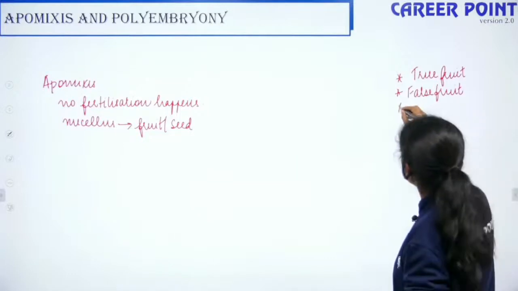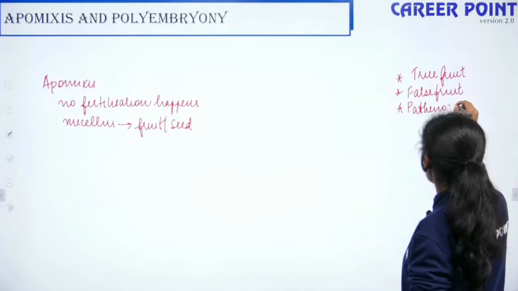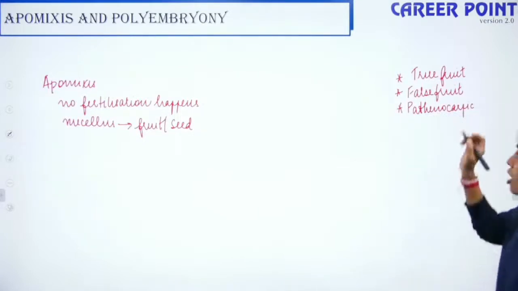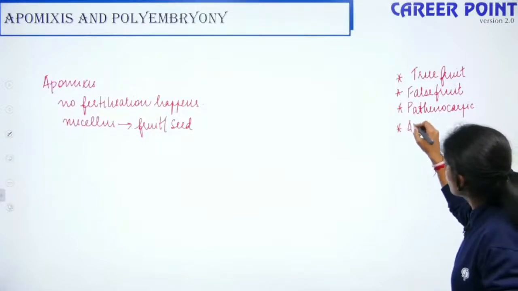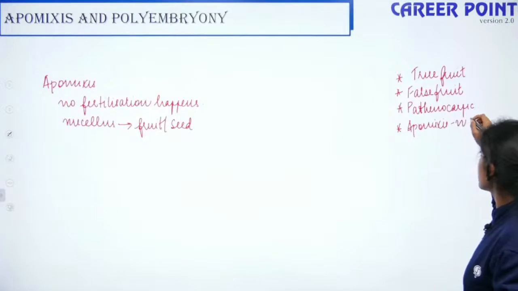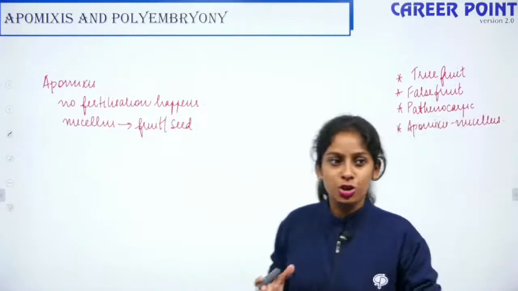Then you have parthenocarpic fruits. In parthenocarpic fruits, there is no fertilization at all. In apomixis also, there is no fertilization, but the nucellus plays a role in forming the fruit. So apomixis is one such condition.